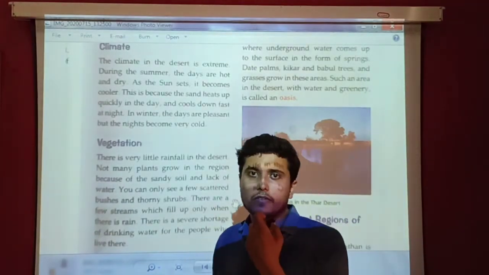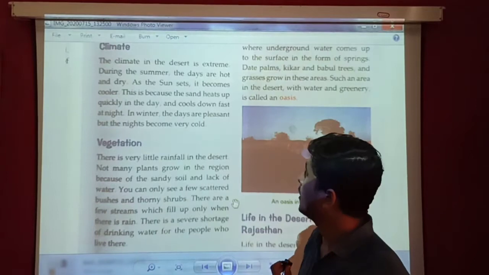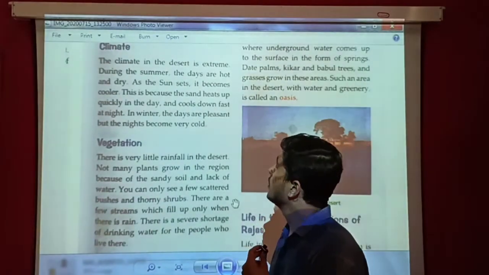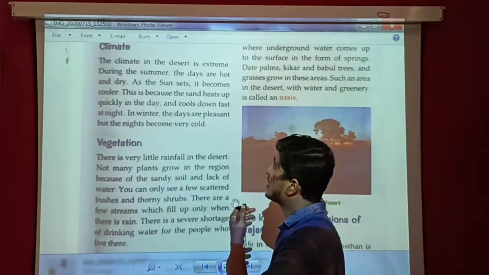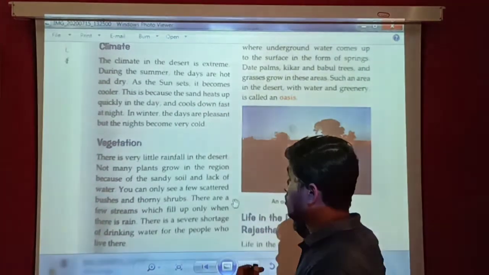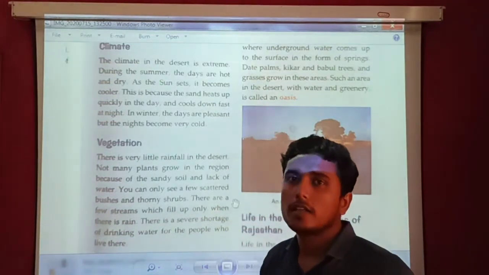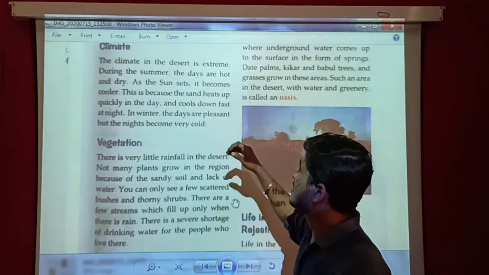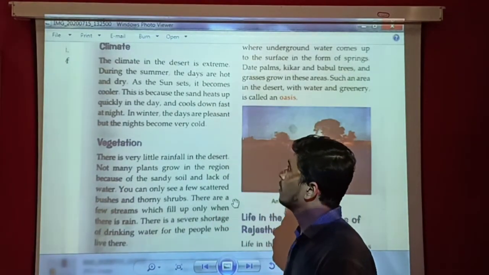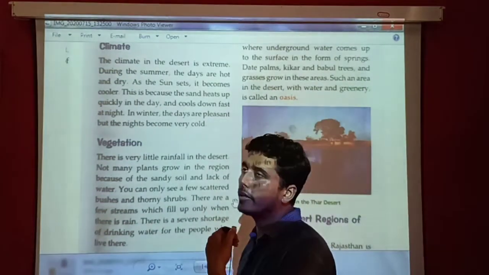Alright students, so we have discussed the climate and vegetation part also. So let's see it again. The climate in the desert is extreme. It means the temperature is quite high. During the summers, the days are hot and dry. As you know, deserts are the driest, arid places which do not have water. As the sun sets, it becomes cooler. This is because the sun heats up very quickly in the day and cools down very fast at night.